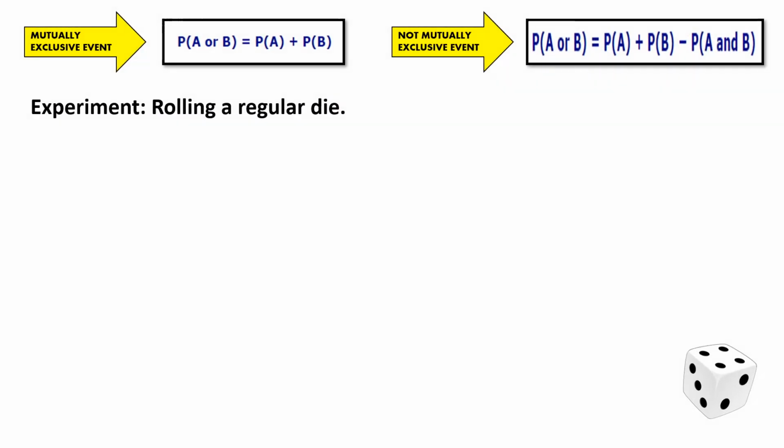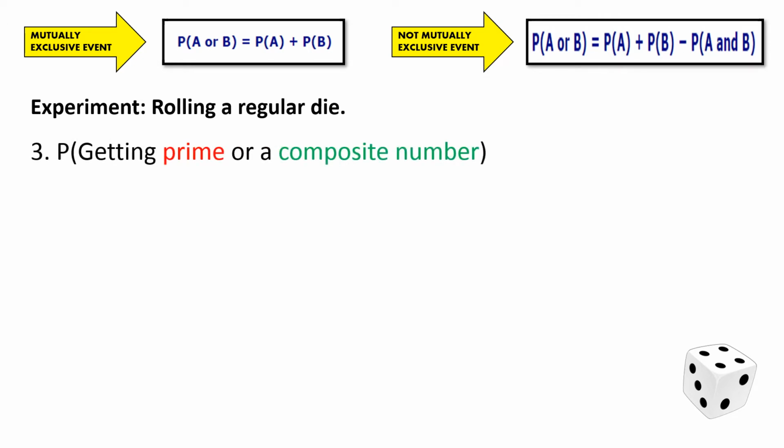Still dealing with rolling a regular die. The third probability is getting a prime number or a composite number. First, what are prime numbers? Prime numbers are numbers that have a single distinct factor.